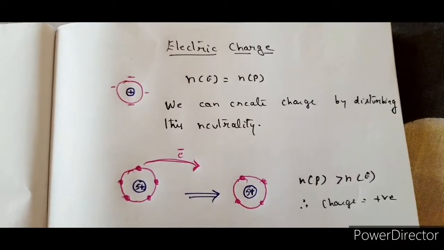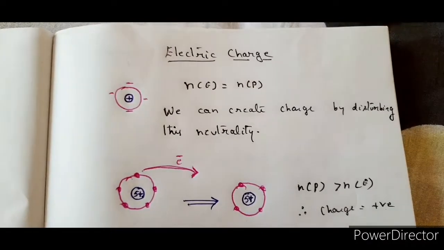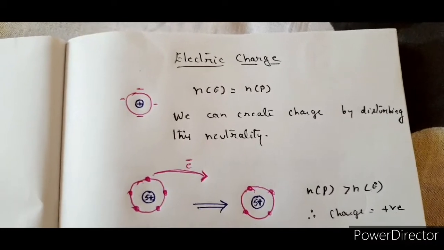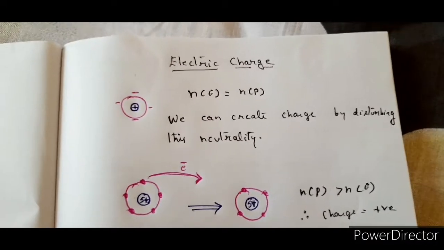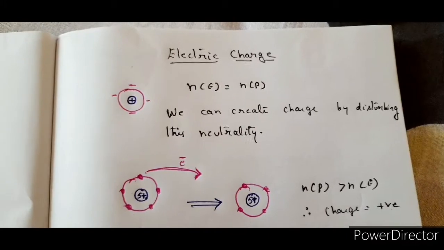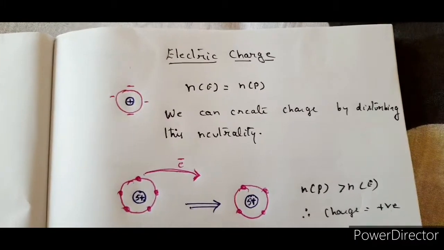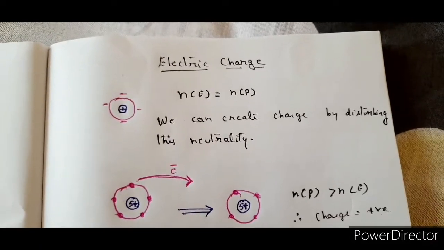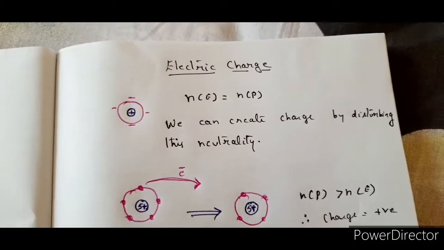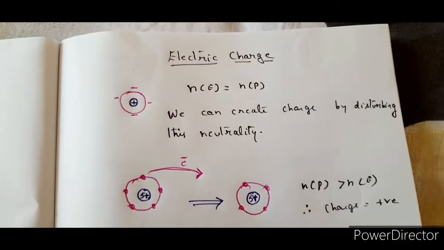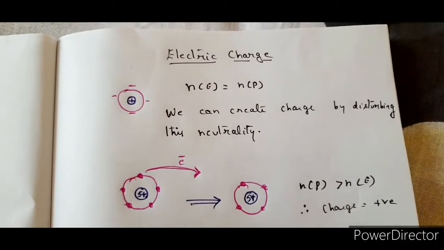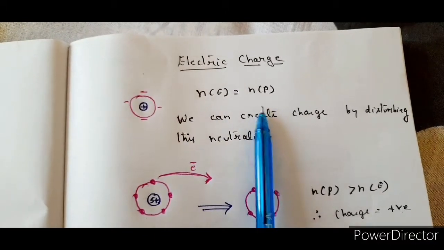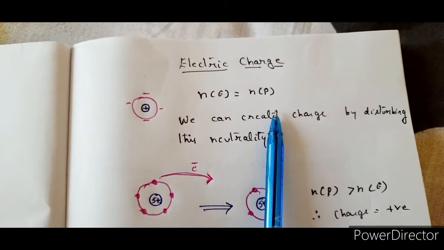So where to start from? Let us start from an atom. Suppose I take an atom where there are 5 electrons, this neutral atom will also have 5 protons in it. If I take an atom having 2 electrons, then this is a neutral atom and it also has 2 protons. That means the number of electrons is equal to the number of protons in any neutral atom. And all matter is constituted of these atoms.